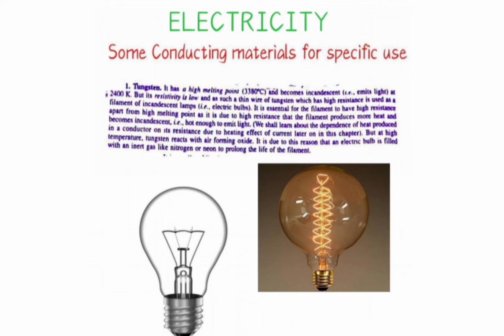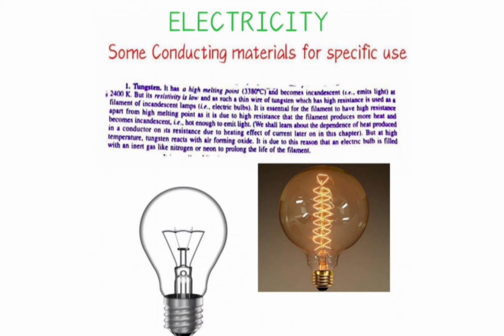Currently we use LED bulbs, but have you seen a yellow bulb? Let me show one like this. This is a yellow bulb. That bulb emits a yellow light, so it's also called an incandescent bulb.